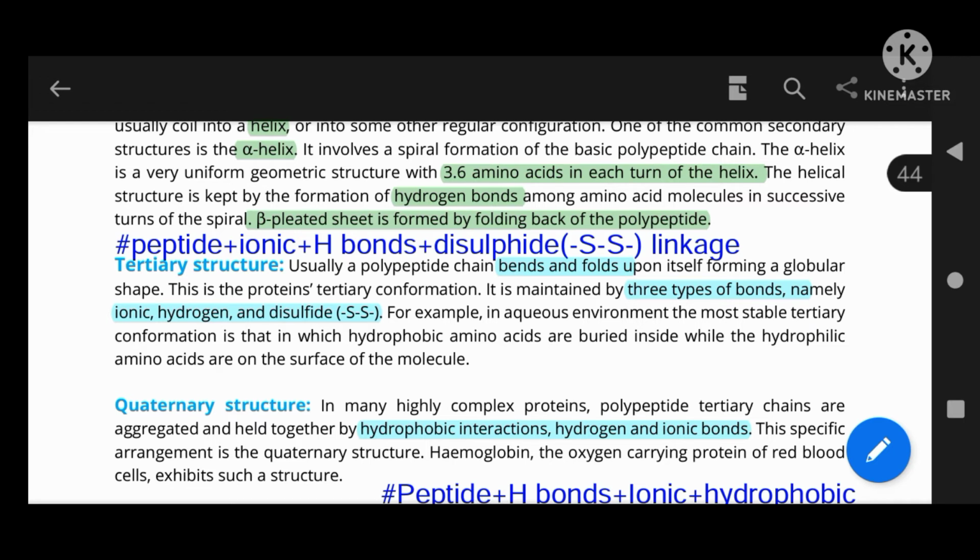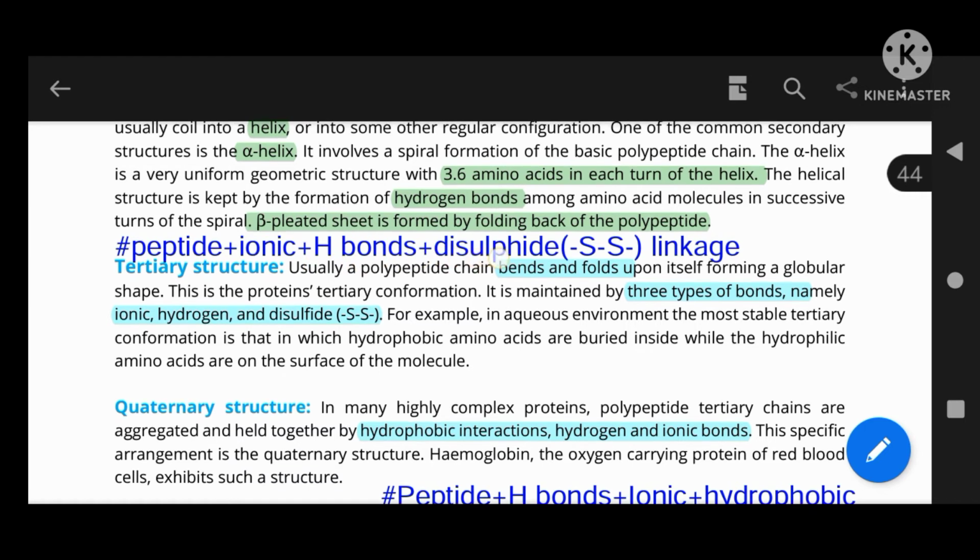So we can say tertiary structures are globular in nature, and if we add them into an aqueous medium, then the hydrophobic region will be inside and the hydrophilic region will be on the surrounding, and this will be the more stable structure. Let's start with reading.